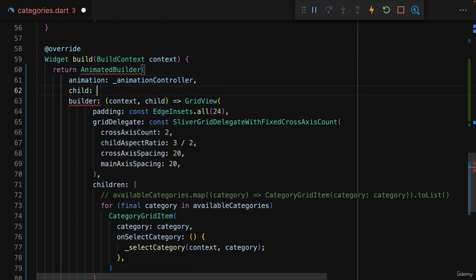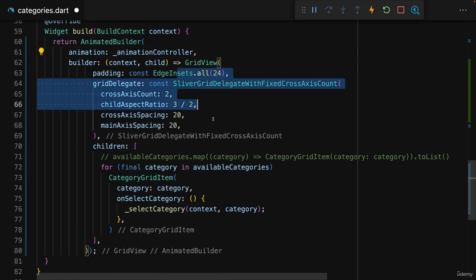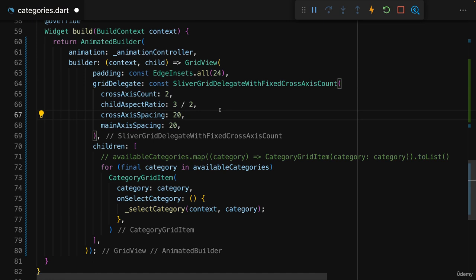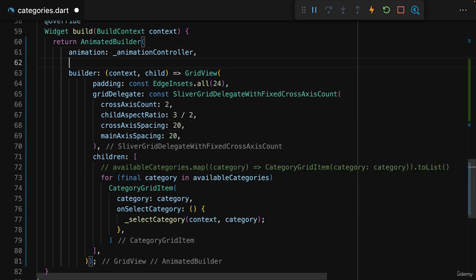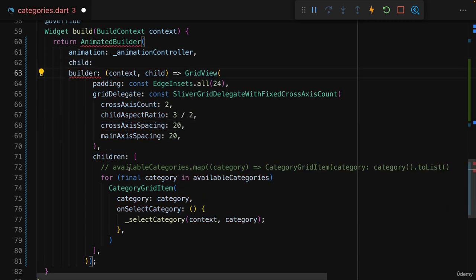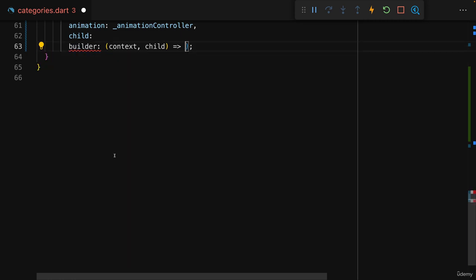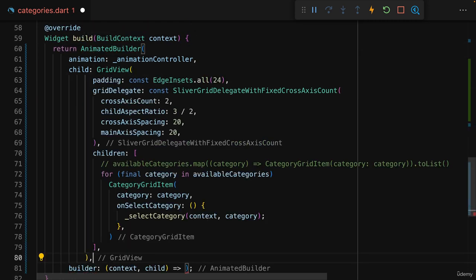We could add an extra child parameter here to set any widgets that maybe should be output as part of the animated content, but that should not be animated themselves. And this would allow you to improve the performance of an animation by making sure that not all the items that are part of the animated item are rebuilt and re-evaluated as long as the animation is running. And indeed, this is a feature which we can use here to actually set our grid view here as a child by cutting it again and setting it as a child.